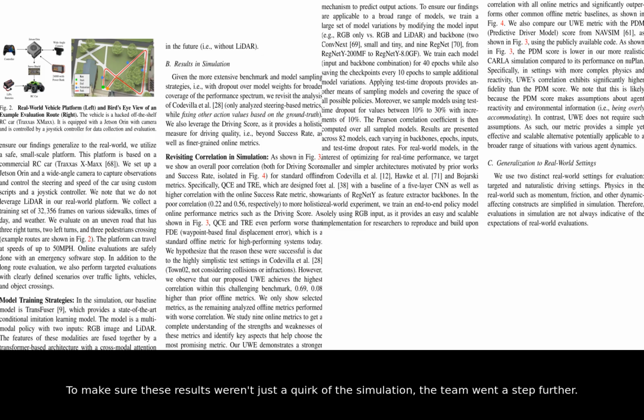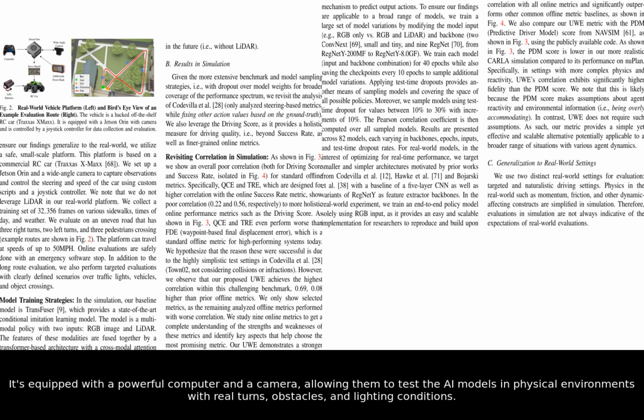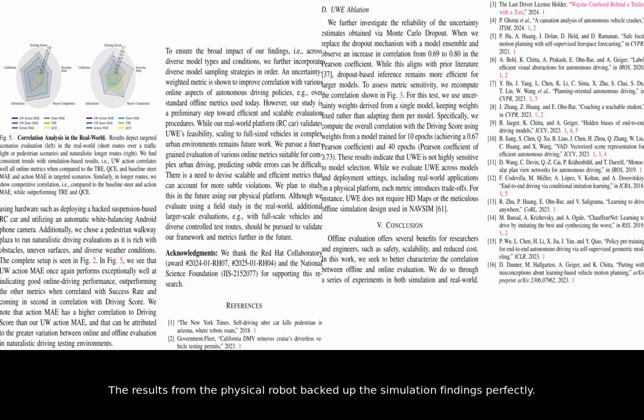To make sure these results weren't just a quirk of the simulation, the team went a step further. They built and tested their models on this small-scale, real-world robotic car. It's equipped with a powerful computer and a camera, allowing them to test the AI models in physical environments with real turns, obstacles, and lighting conditions. The results from the physical robot backed up the simulation findings perfectly.